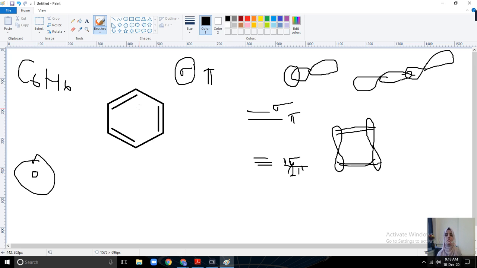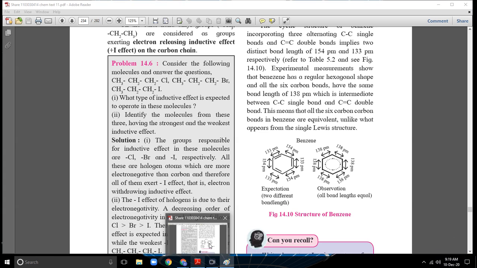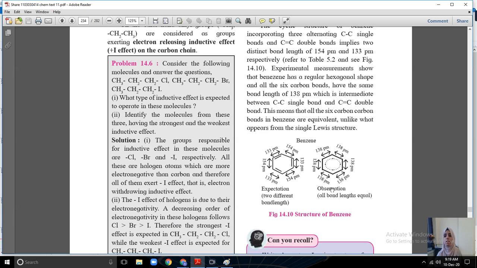So this is the structure of benzene, and in benzene you can see a double bond is present 3 times. In each double bond, one is a pi bond and one is a sigma bond. So this should be long, it is a single bond, and this should be short. But in the experimental observation, it is shown to be 138 pm. All the bond lengths of this structure are the same.